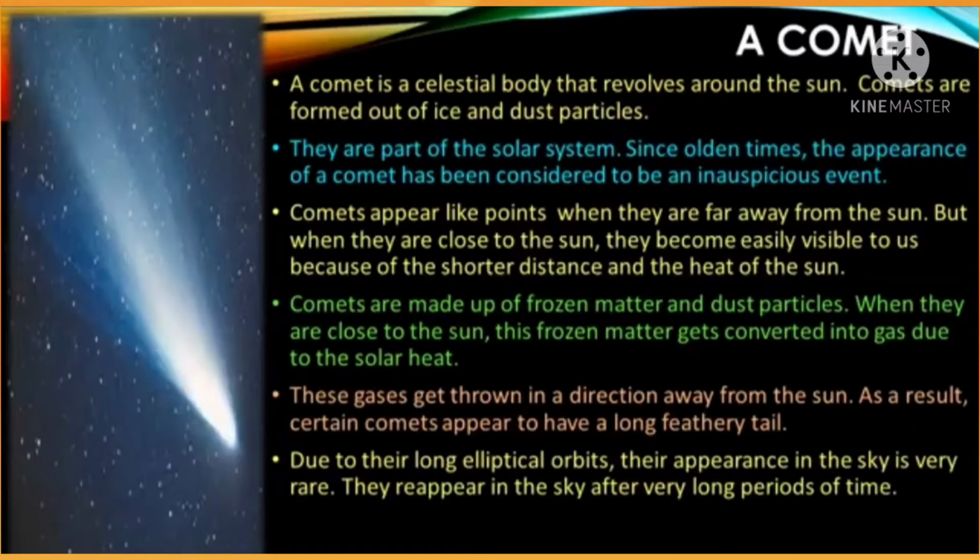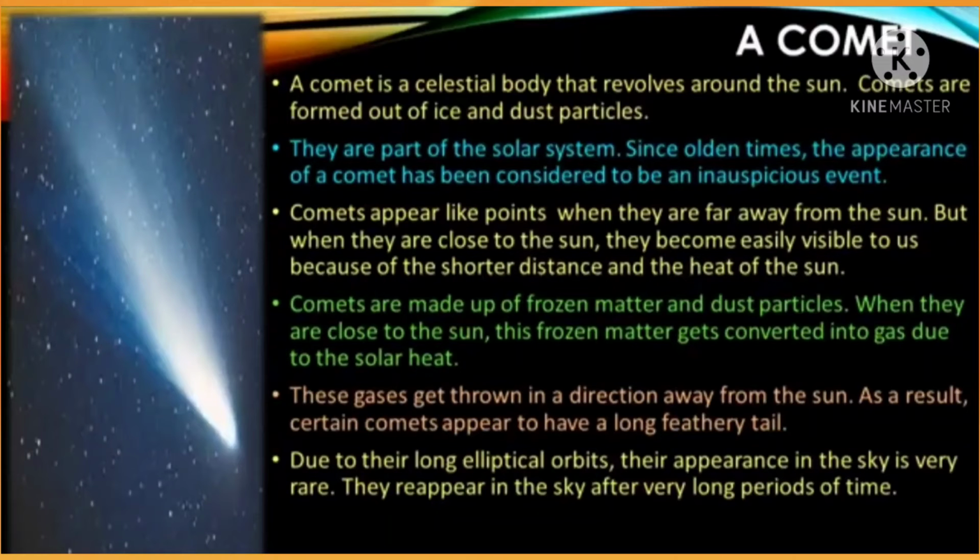Since olden times, the appearance of a comet has been considered to be an inauspicious event. Comets appear like points when they are far away from the sun. But when they are close to the sun, they become easily visible to us because of the shorter distance and heat of the sun. Comets are made up of frozen matter and dust particles.